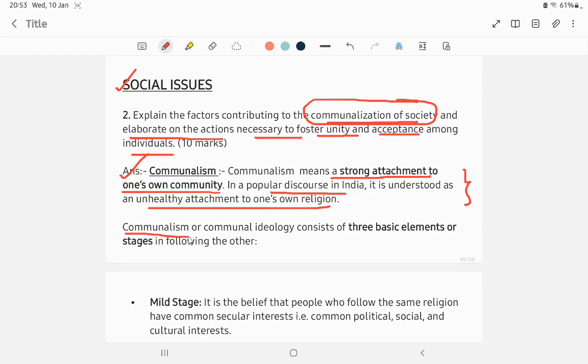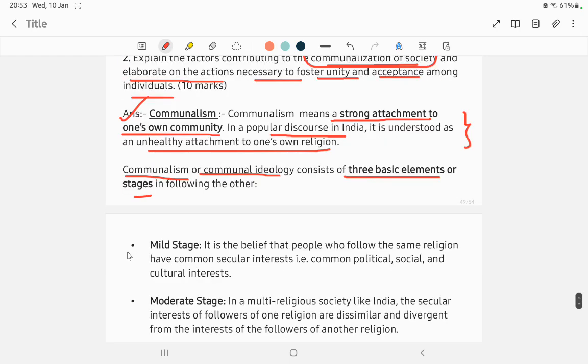Communalism, or communal ideology, consists of 3 basic elements or stages. First is the mild stage, the most normal stage, where it is believed that people who follow the same religion have common secular interests. For example, Muslim unity is the mildest stage, because Muslims share that feeling of solidarity regarding the religion. So this is the mildest form of communalism.